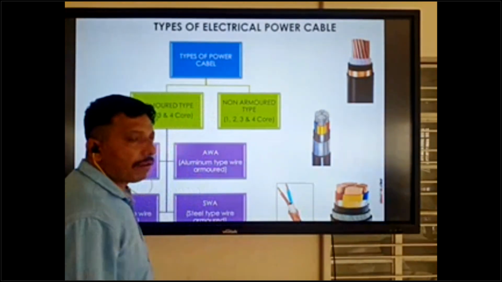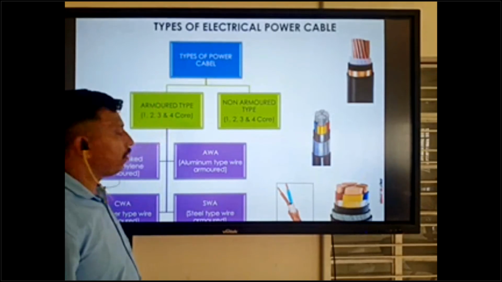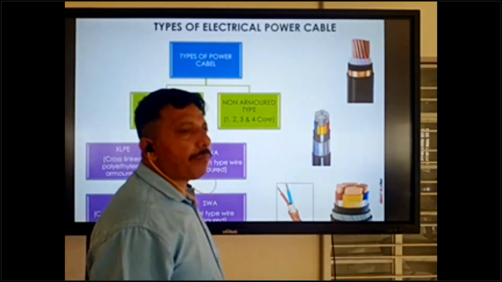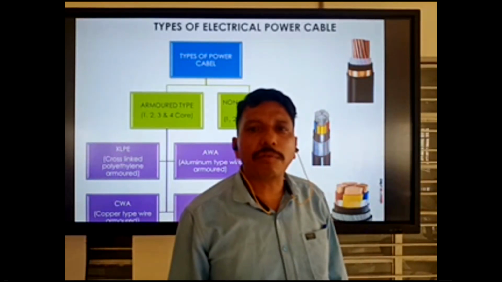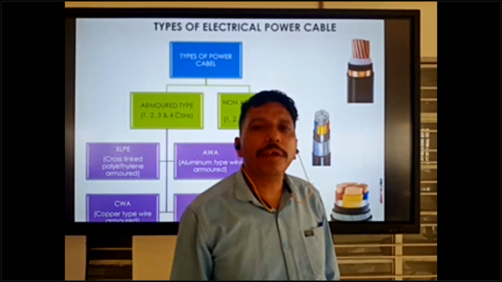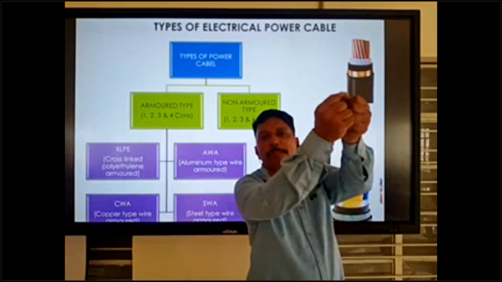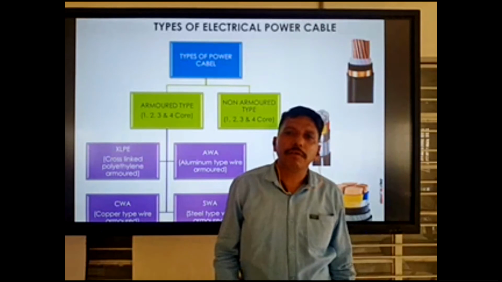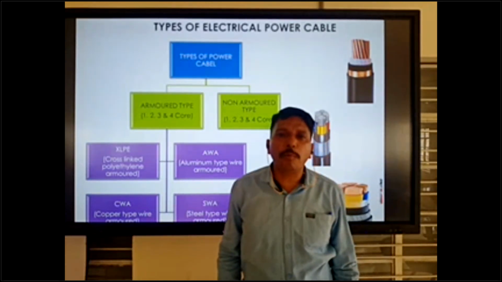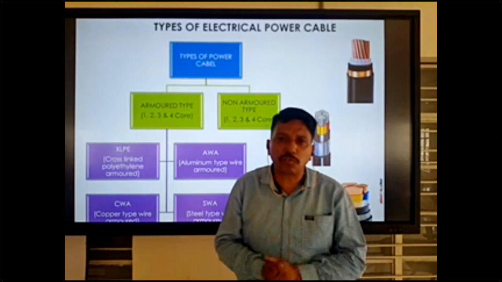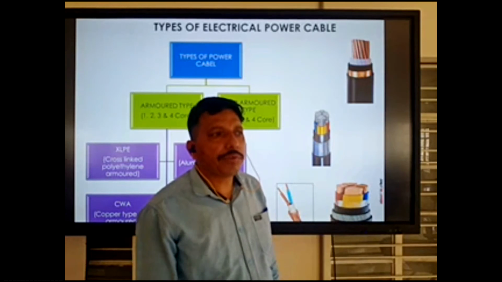So we have 1 core, 2 core, 3 core and 4 core. 1 core cable is mostly used for transformers. Transformer to the LB room or MB room: the transformer gives the supply up to the LB room or MB room. LB room means low voltage room, MB means medium voltage room. We can give the electrical supply there.